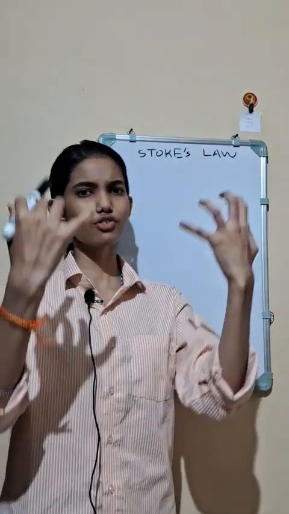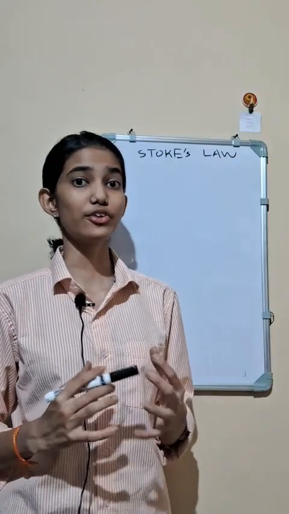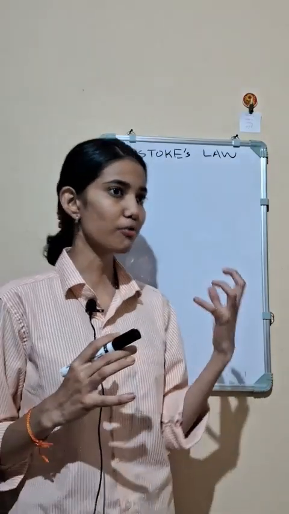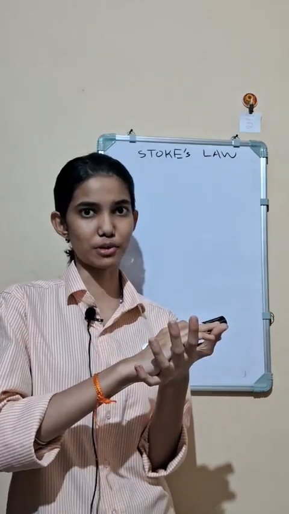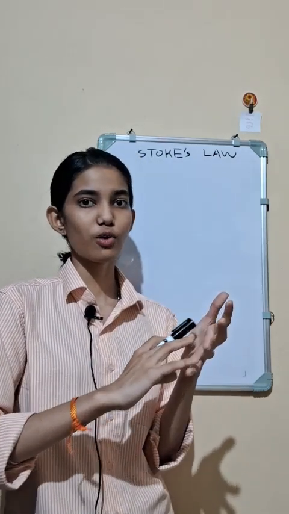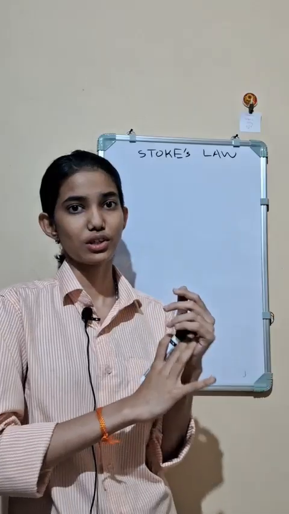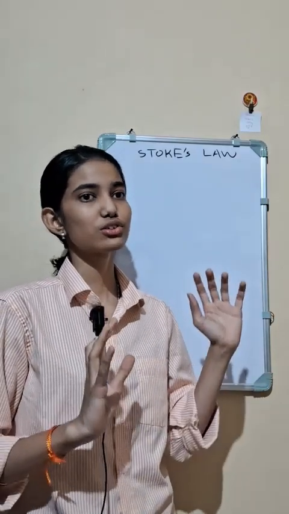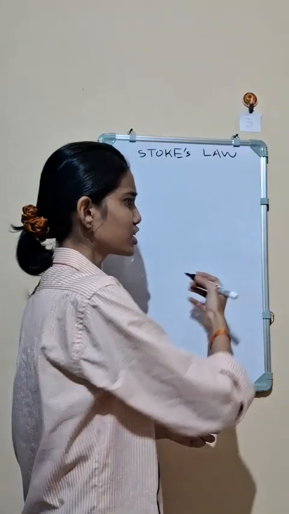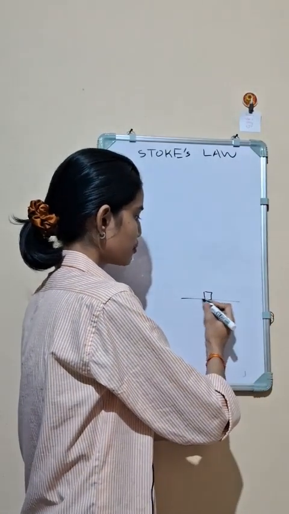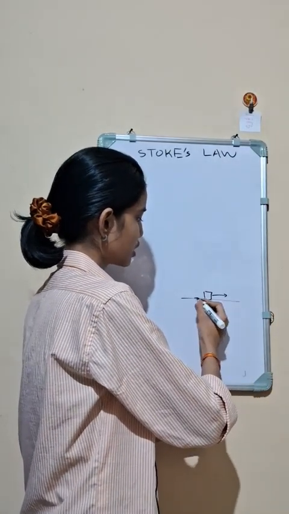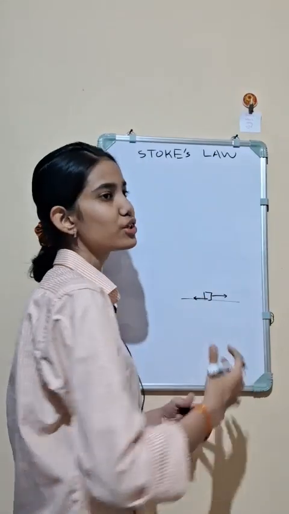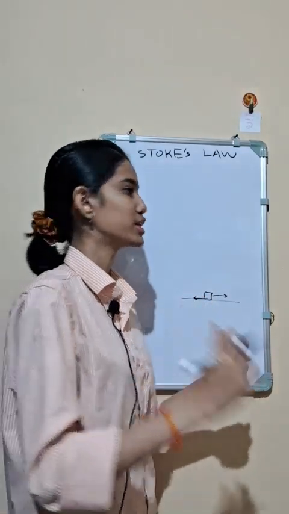When a body is falling through a viscous medium, it will experience a viscous drag. So what is viscous drag? When a body is falling through a viscous medium, a force opposing its motion, it means a force will try to just stop it. Just like friction, we know that when a body is traveling along this direction, a friction force will act along this direction. It means it will try to stop the relative motion.